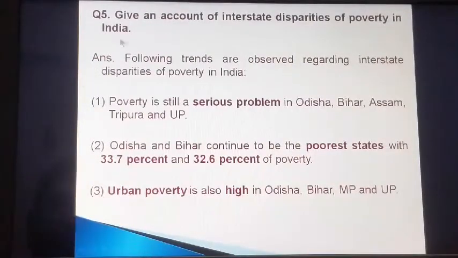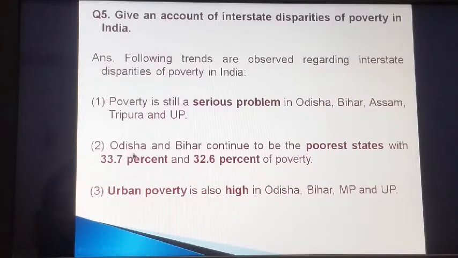The next question is the fifth question. This is, give an account of interstate disparities of poverty in India. So the answer is, following trends are observed regarding interstate disparities of poverty in India. Number 1, poverty is still a serious problem in Odisha, Bihar, Assam, Tripura and Uttar Pradesh.